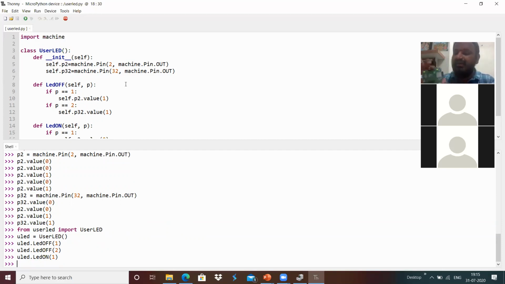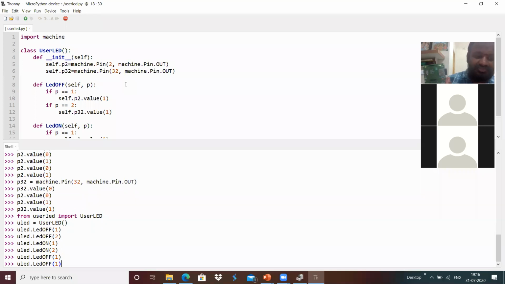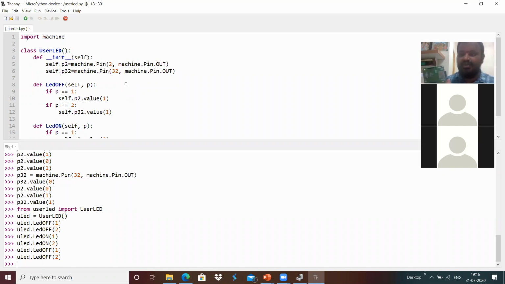And for example, here we can see there is one LED glowing, and I'm going to give something like user LED 2, which flash enables, and the 2 LEDs are glowing. In a similar way, I can power off the LEDs, the first LED over here, and I just powered it off. And I have the device which is used to update this over here. For example, I am playing with this interactive shell.